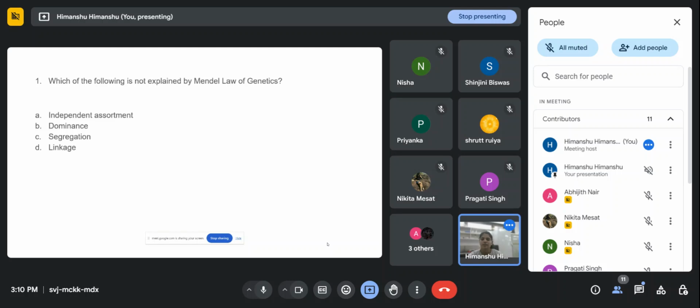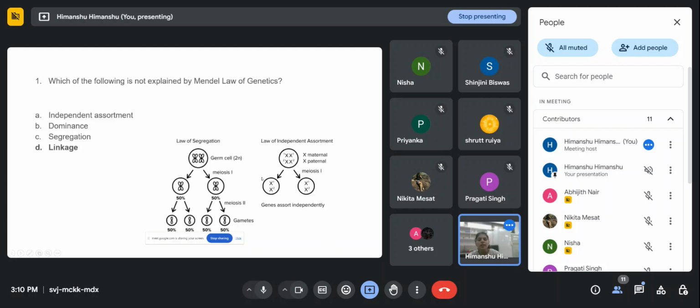Okay, let's see. So the correct answer for this question is linkage. Because these three are the three different independent laws by Mendel: the law of independent assortment, the law of dominance, and the law of segregation. I'll explain all the laws later, but linkage is not explained by the Mendel law of genetics. And what is linkage? When there are two genes present very closely, then they try